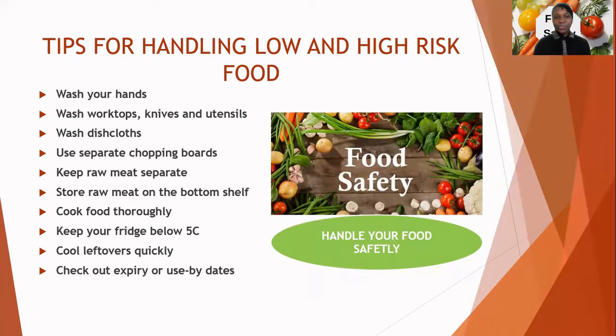And so what are the tips for handling the high and low risk foods? The first thing we need to understand is that we need to wash our hands. Personal hygiene is very important. We talked a little bit about personal hygiene, and we still have to continue to talk about it with respect to food safety. Washing our hands is one of the tips for handling whether it is low risk or high risk food. Wash our worktops, knives, and utensils appropriately, because most of these worktops, knives and utensils that we use for cooking can be affected by bacteria.